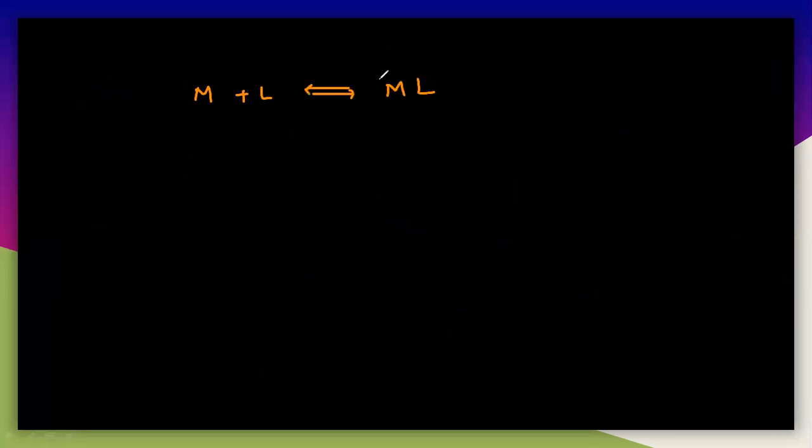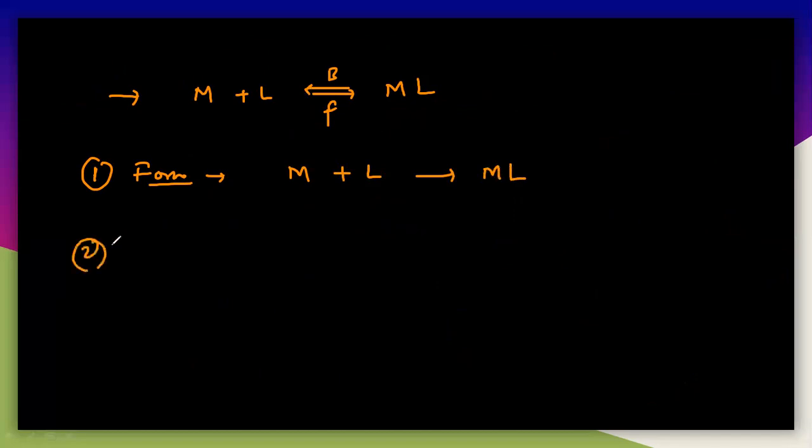This is the forward reaction and the backward reaction. So this is particularly one reaction. If you want to write only the forward reaction, that is M plus L, it gives rise to ML. If you write the backward reaction, that is ML, it is dissociated into M plus L. See the difference between these two things here.